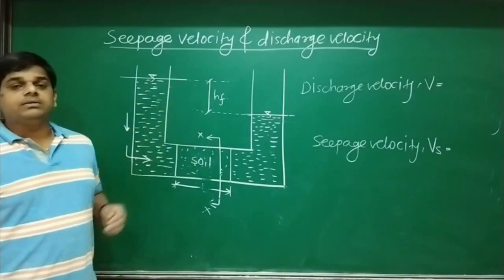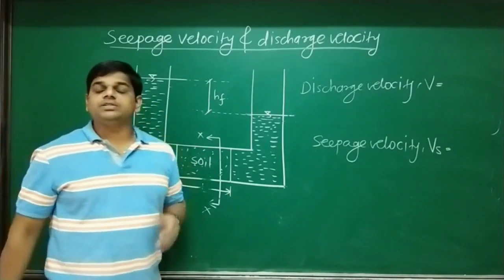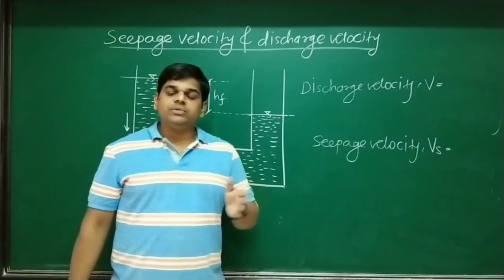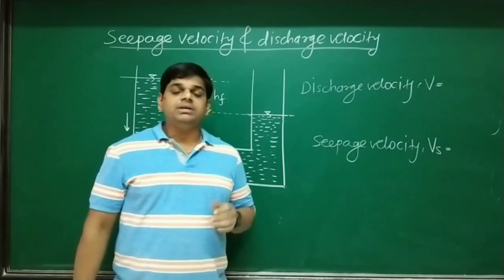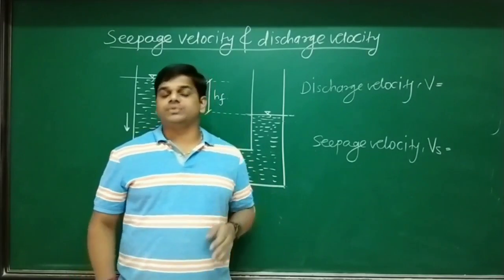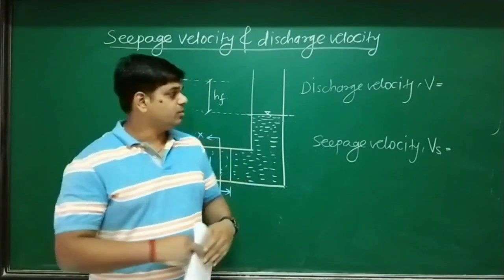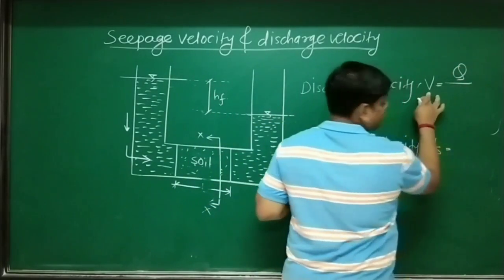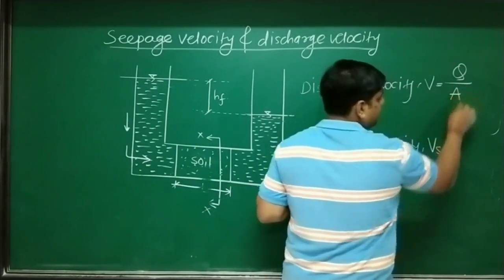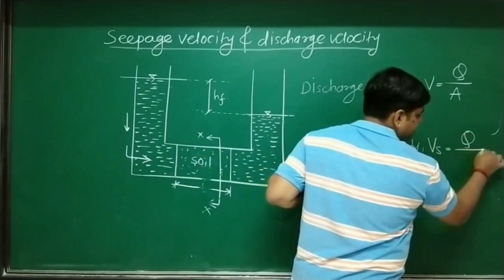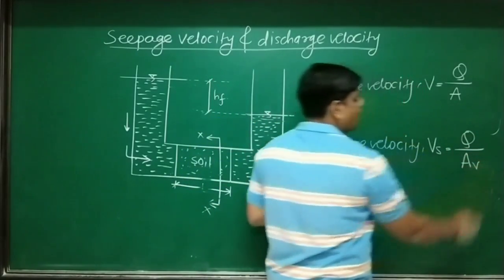How to calculate discharge velocity and the seepage velocity? What we learn: seepage velocity means actual velocity or true velocity, and discharge velocity means apparent velocity or false velocity. Now where is the difference? Look at the board. Discharge velocity V equals discharge upon area, and seepage velocity equals the same discharge but upon area of voids.